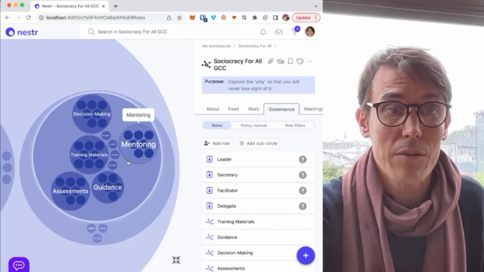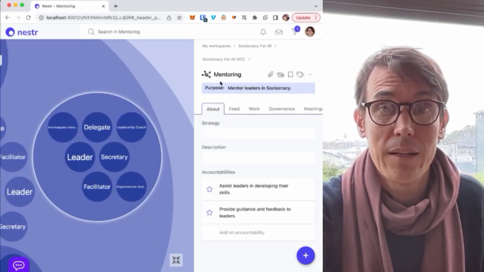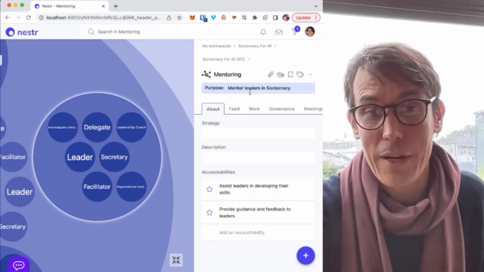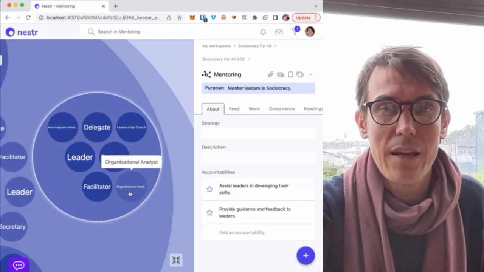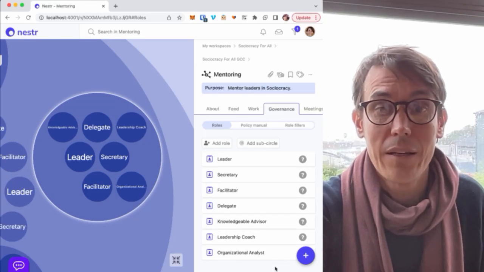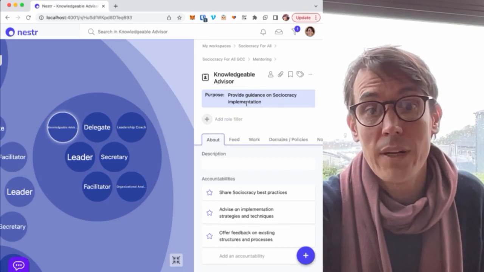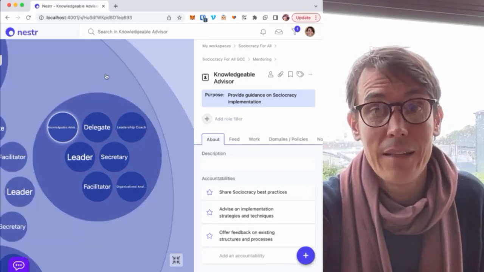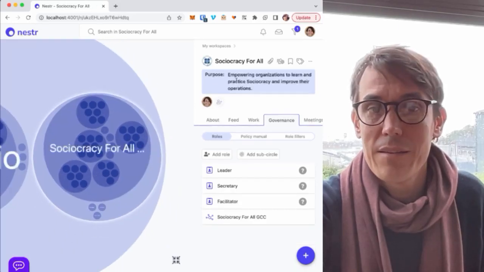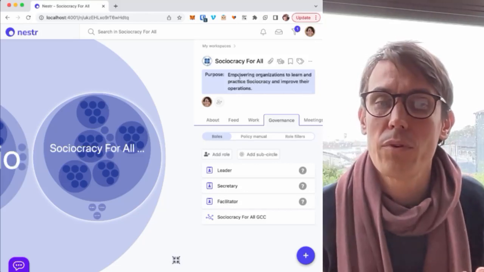But all these other circles, so the mentoring circle, it created for us, and it actually gave it a purpose: mentor leaders in Sociocracy, good enough for now, with a couple of accountabilities and a bunch of roles that are found inside of it. Again, the default roles that we know, and then a couple of roles that make sense to get started with, and all provided with accountabilities and a purpose. And also the overarching organization has been assigned a purpose as well. So we put everything in place here for you to get started.